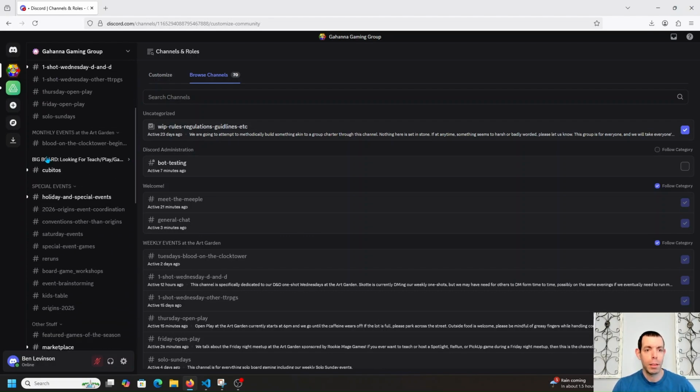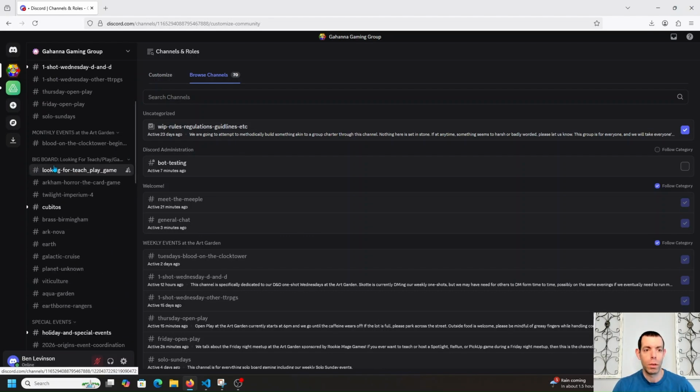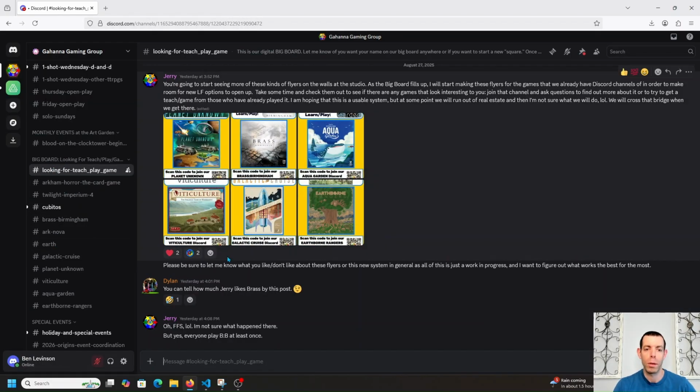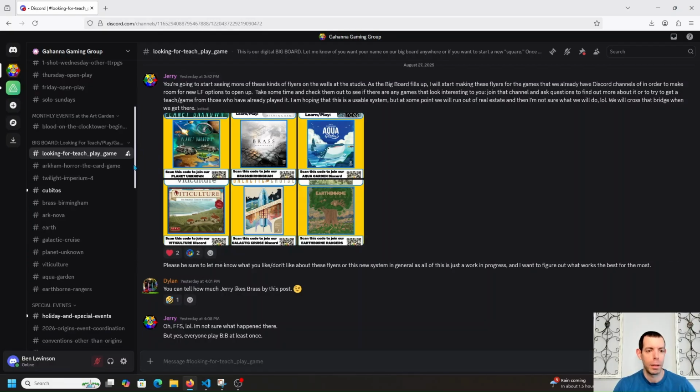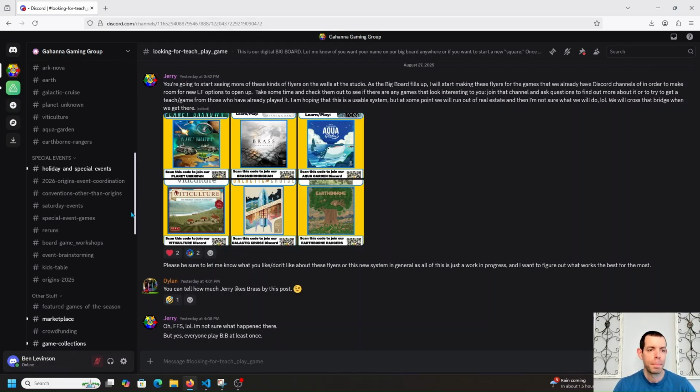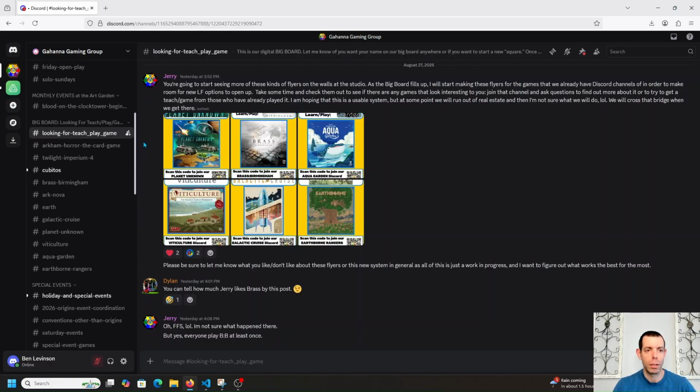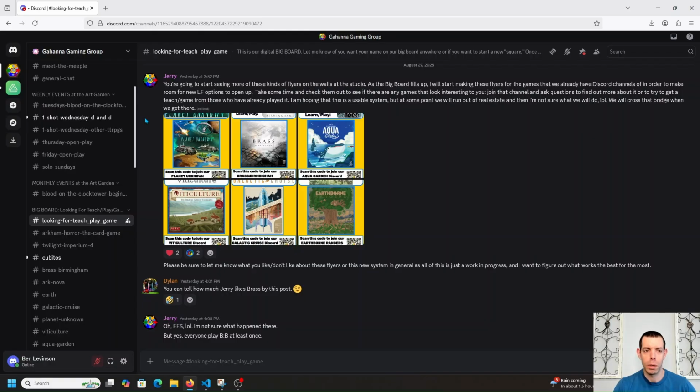And then that's pretty much the gist of it. You can look at the big board here for specific games if you want to learn more about those games and see when they might be played in upcoming days or weeks or months. And you can look through all the special events or anything else that catches your eye. But that's the general gist of everything you need to know to be able to use this Discord effectively.